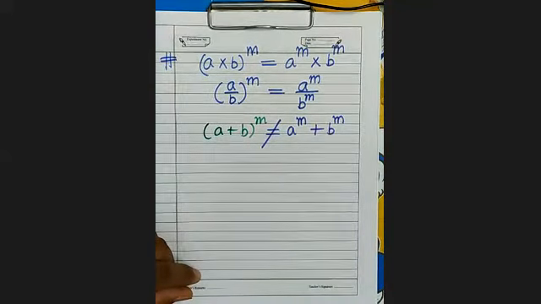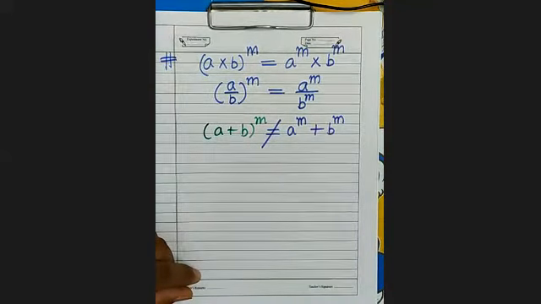It is not this. तुमको मालूम है a plus b whole square क्या ये होता है a square plus b square, whether it is equal to this? So no. Here there is one more term. So this rule will be applicable only when there is multiplication or division. It is clear? Now see here, there is one more thing.